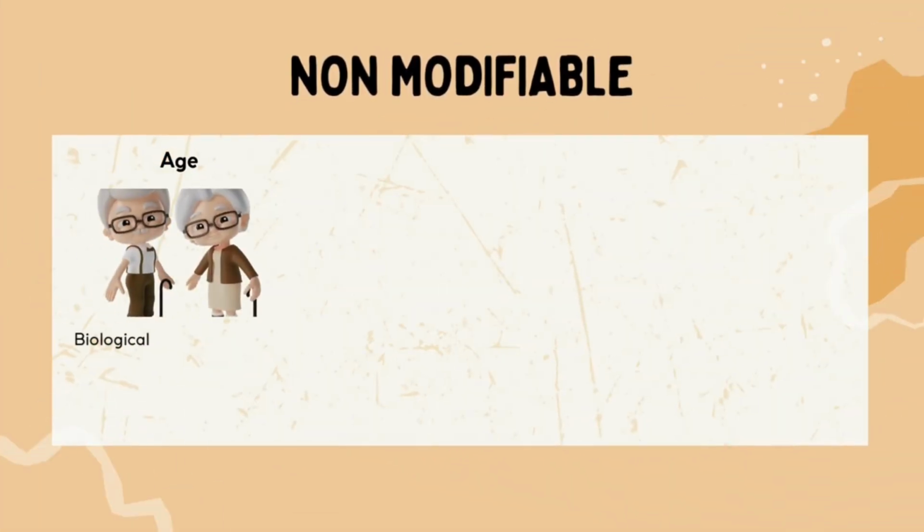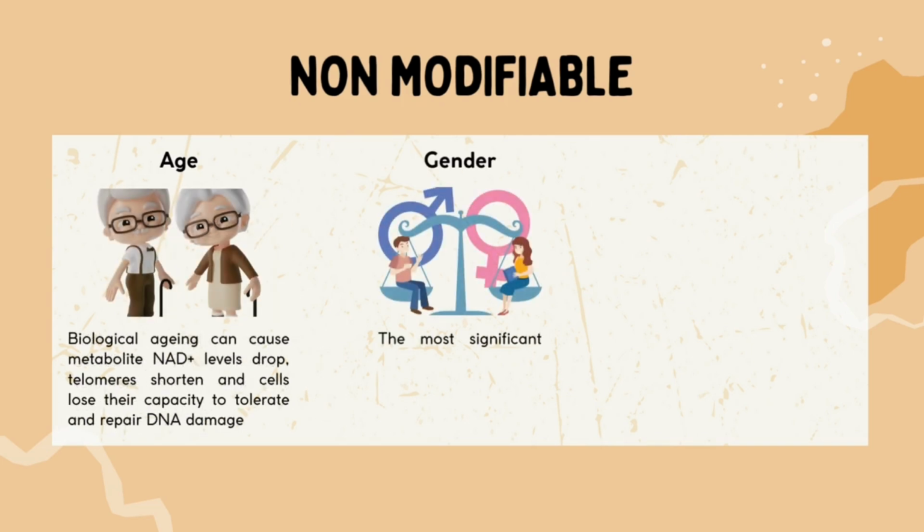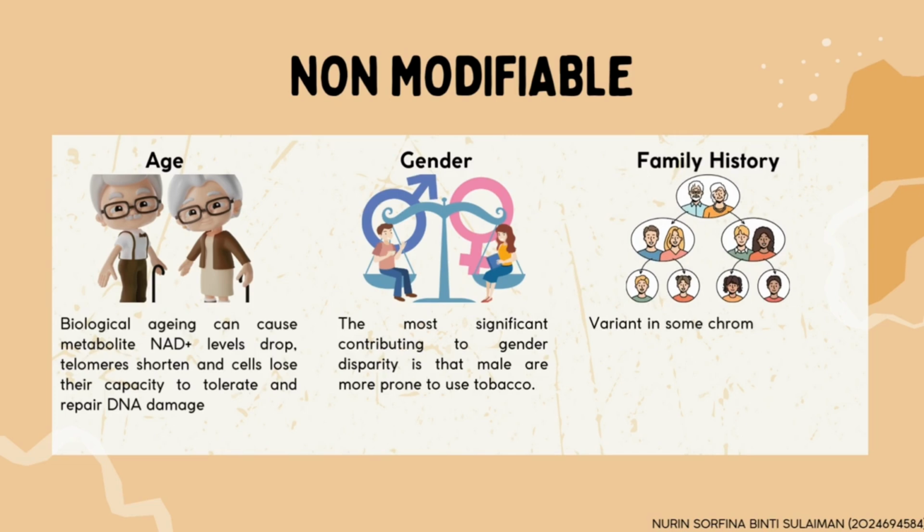There are several examples of non-modifiable risk factors. First, age. Biological aging can cause metabolite NAD+ levels to drop, telomeres to shorten, and cells to lose their capacity to tolerate and repair DNA damage. Second, gender. Do you know the most significant contributor to gender disparity is that males are more prone to use tobacco than females? The last one is family history.